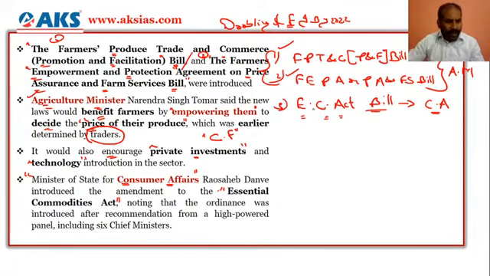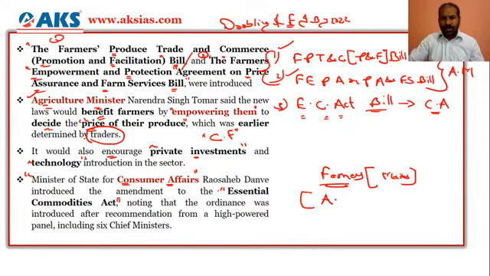And my humble request is, please make sure that you focus on the farmers, because there would be a probable question in the mains in regards to farmers, or in a broader perspective in regards to the agriculture sector.